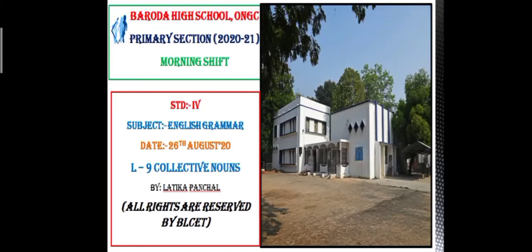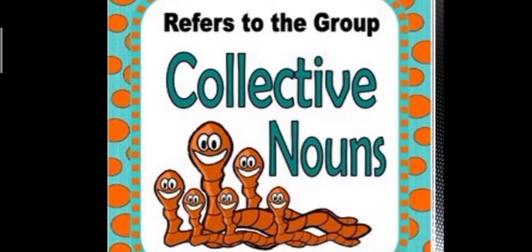Today we are going to start with lesson number 9, collective nouns. Dear children, you remember what nouns are? Right, they are naming words or names of people, places, animals or things. Let's start with what collective nouns are. Collective nouns refer to groups.